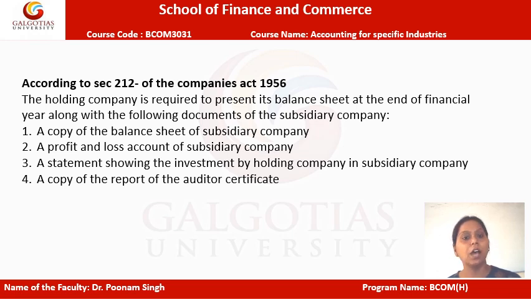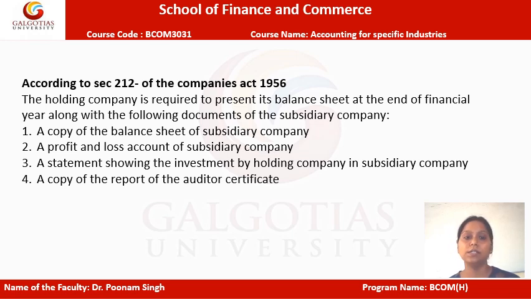So for that sake, according to section 212 of the Companies Act 1956, the holding company is required to present its balance sheet at the end of financial year along with the following documents of subsidiary company. So, whenever a parent company prepares its consolidated financial statement, at that point of time, the company also requires to have the subsidiary company balance sheet as well. And also certain documents are a must to present to all the shareholders and to the stakeholders as well.